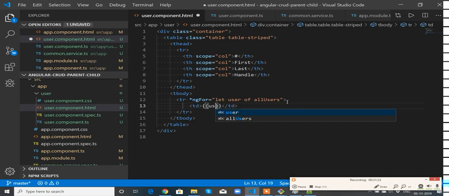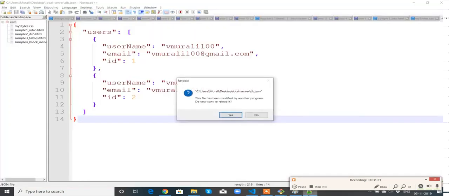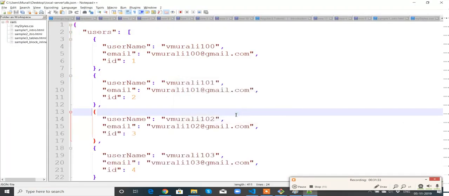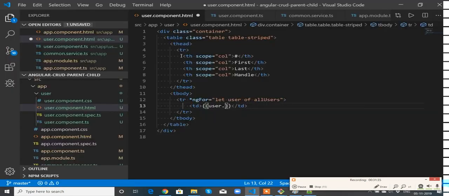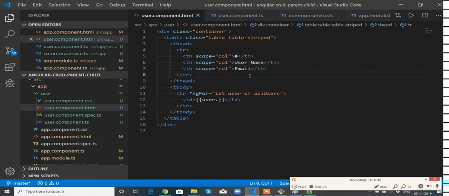It replaces user dot, what are the values? One is username and email. I think I need to have only two fields, so let me use username, email. So remove this.